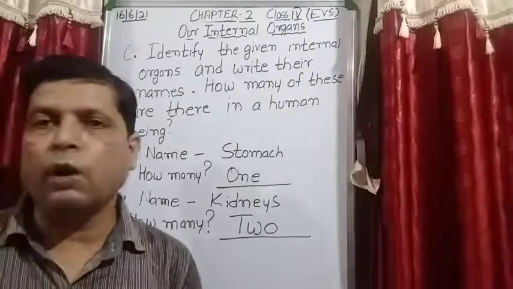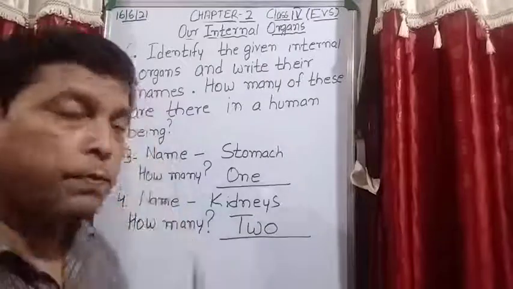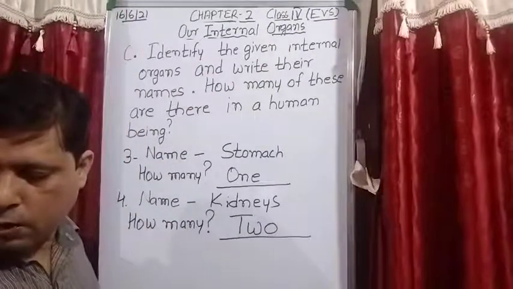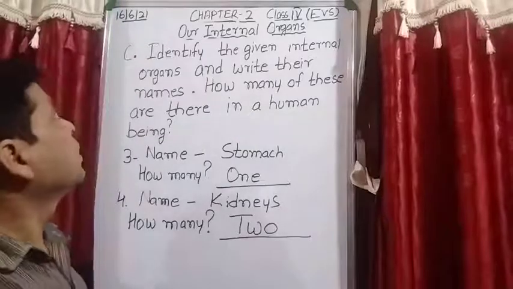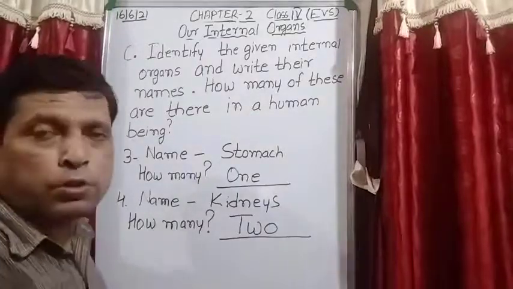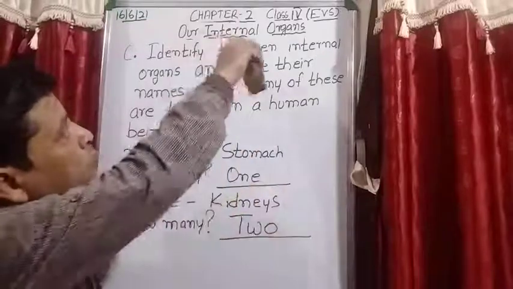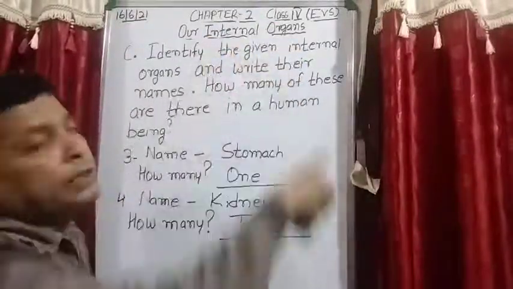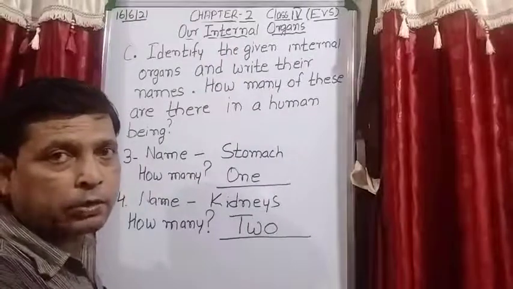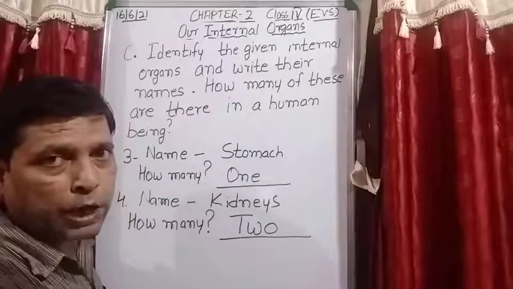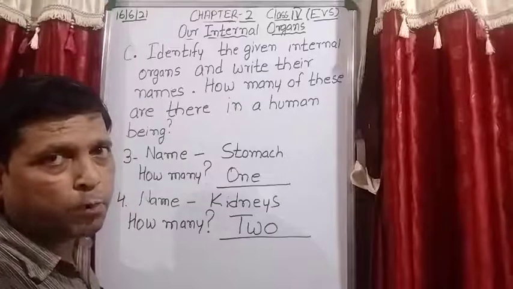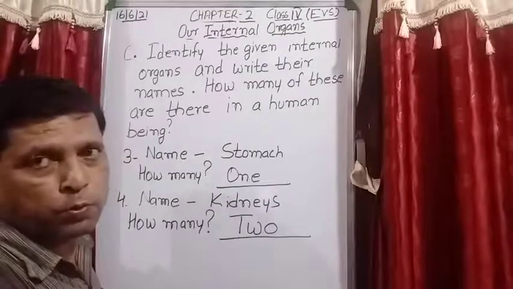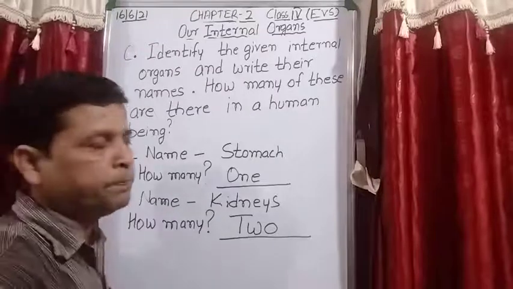Now take out your classwork copy, all of you. You will write date 16/6/2021. On the top you will write chapter 2. Name of the chapter, our internal organs, and then you note down the first question from your book, or you can also note down the question from the board. Is it clear?